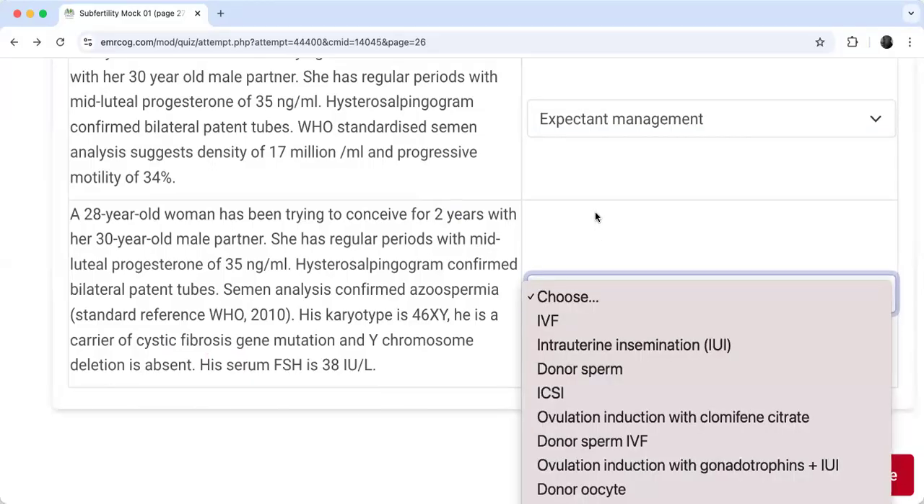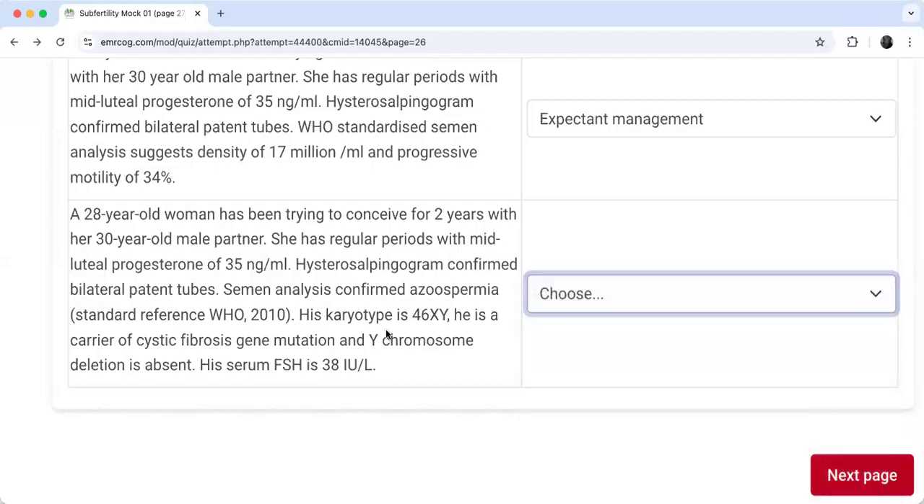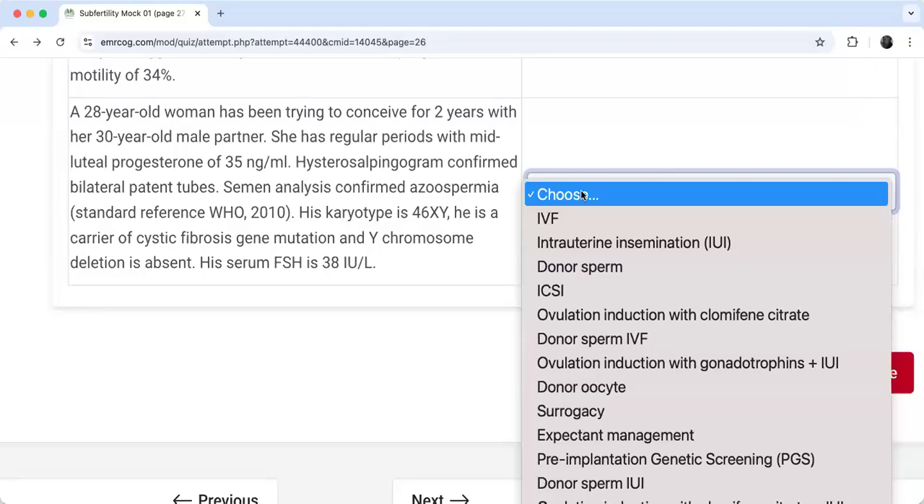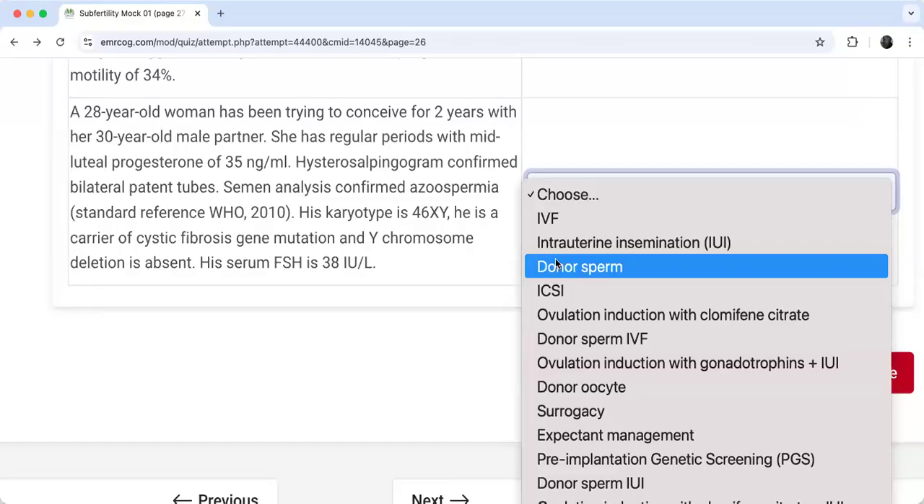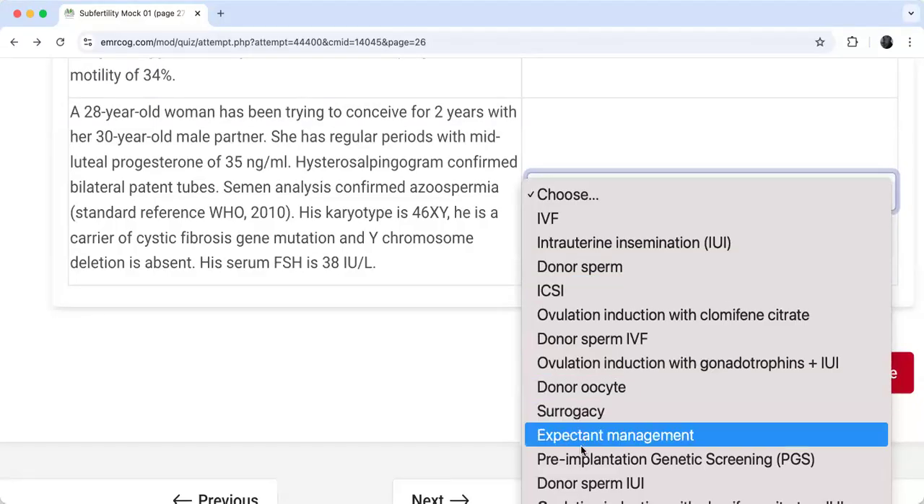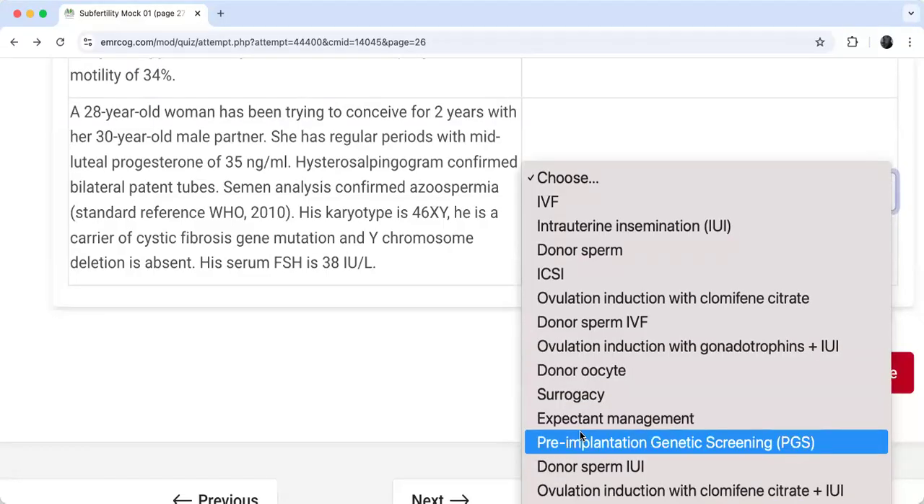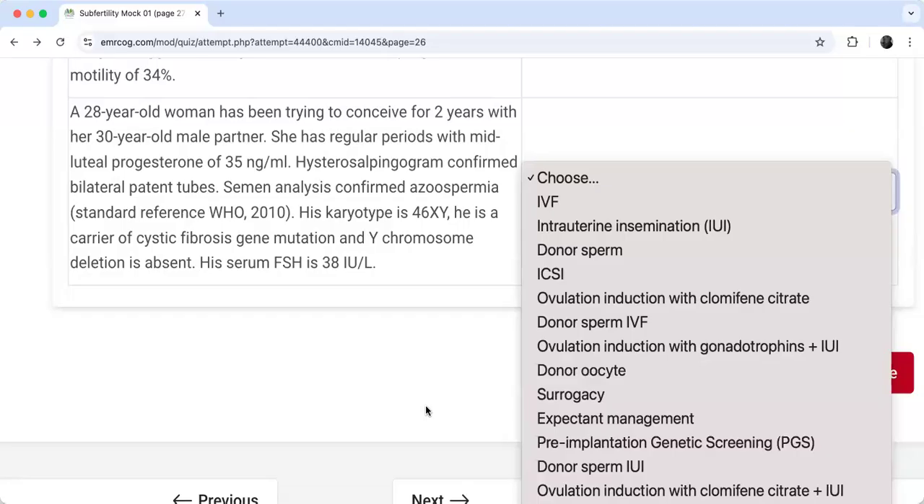No. If he has a normal semen analysis, or at least there are some retrievable sperm, and has only a gene problem, I can go for pre-implantation genetic diagnosis. Otherwise, no need. In this case, there is no way to go here except for donor sperm. So which option of donor sperm now? Will I go donor sperm this one, or donor sperm this one? Which one? Donor sperm IUI or donor sperm only?